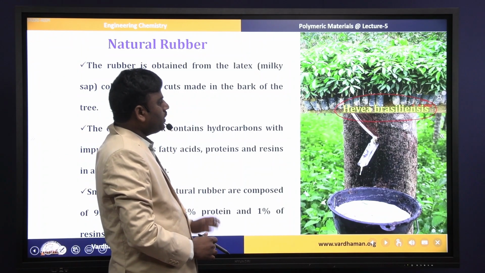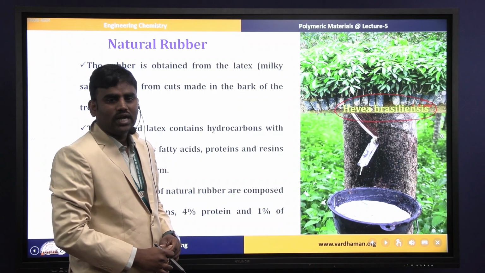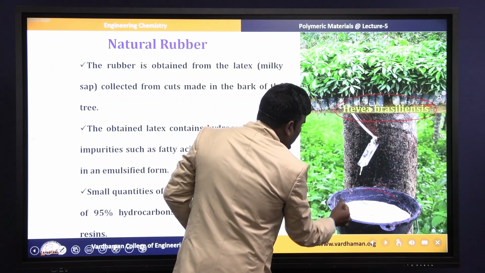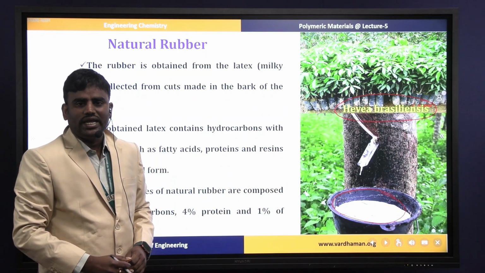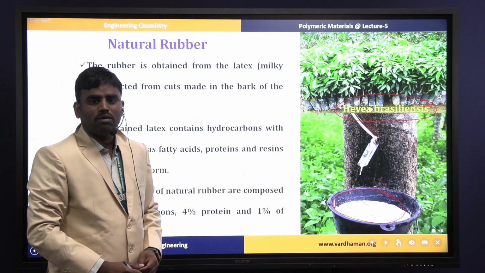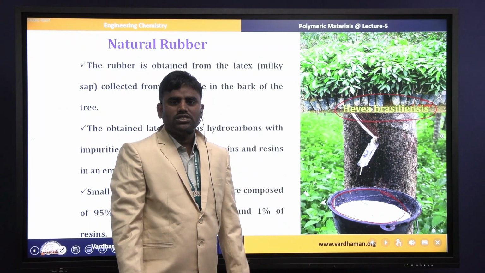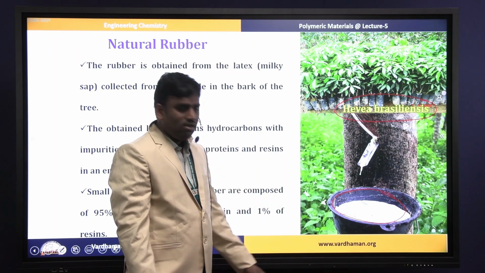How can we get natural rubber from this tree? By cutting the bark of the rubber tree, we get a white milky sap. That milky sap is known as latex. First we obtain the latex from the rubber tree. Using this latex, we can synthesize natural rubber by some industrial method.